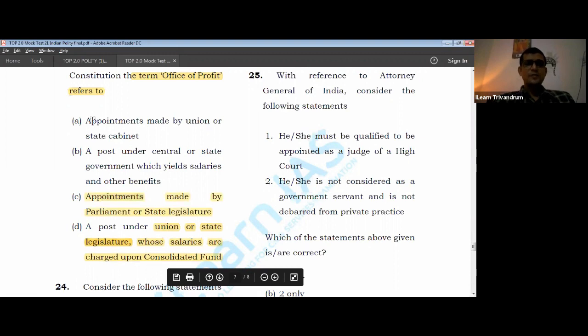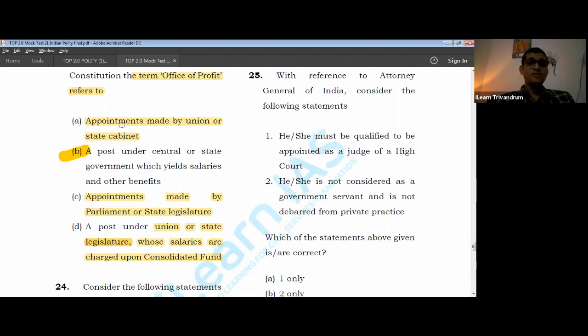So the answer could be B, a post under the state or the central government which yields salary and other benefits. Now what is the difference between A and B? In A, it's appointments made by union or state cabinet. First of all, there is no reference to the salary and other things.